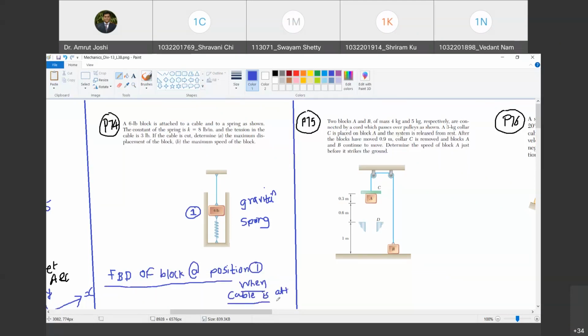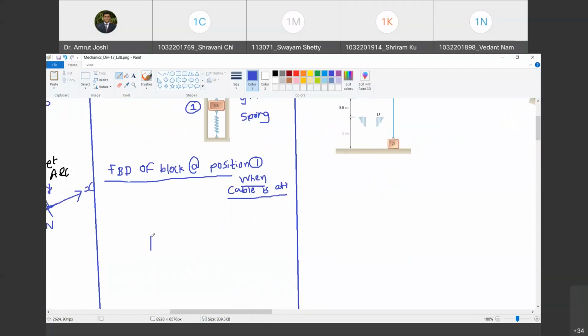Tell me, how does the free body diagram look like? Free the body from all external agencies. I have freed it from the earth. I am going to show what the earth must have been doing. Earth must have been applying a 6-pound force. Do you agree with me? Yes, sir. It must be multiplied by gravitational constant in corresponding system of units, but forget it. We will say that it is 6 lb force.